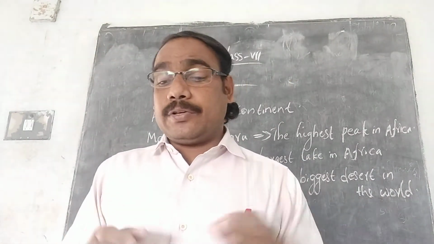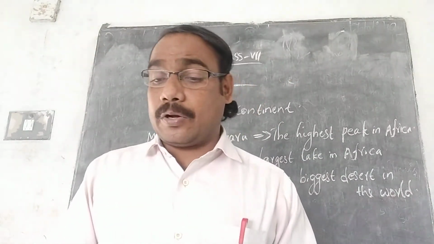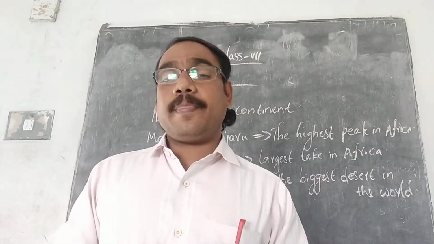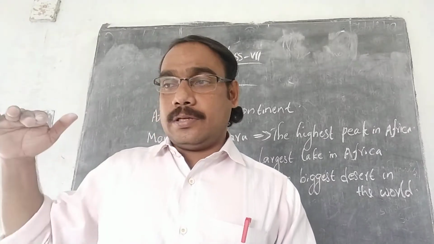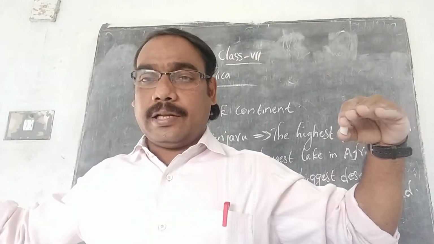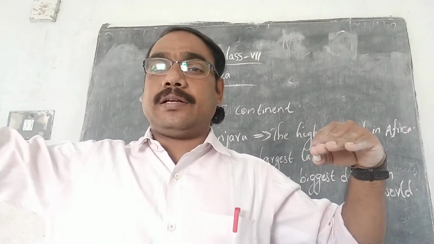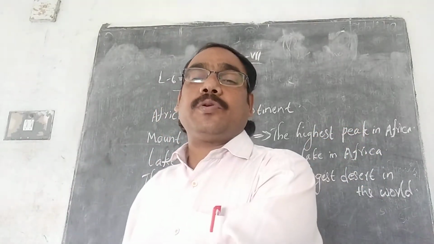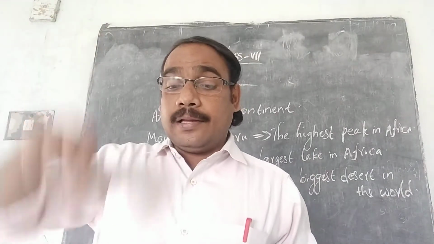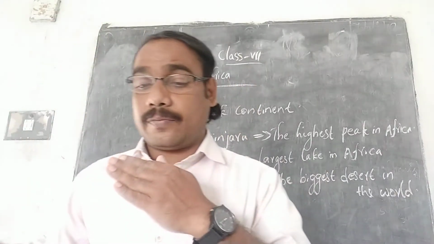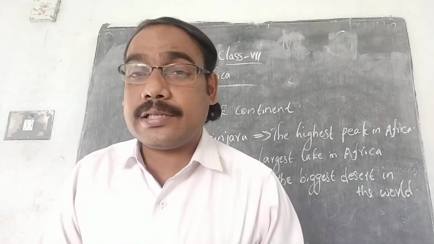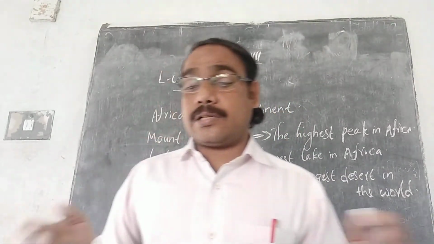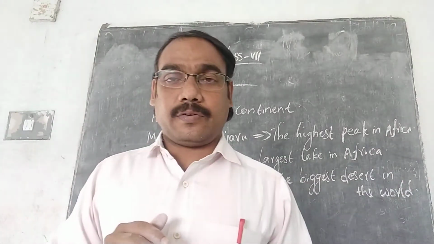The zone between the Tropic of Cancer and the Tropic of Capricorn is known as the tropic zone. Is it clear? Tropic zone means the equator at 0 degree latitude, the equator's upside up to 23.5 degree north, and the equator's downside up to 23.5 degrees south. This region between the Tropic of Cancer and Tropic of Capricorn is known as the tropic region. A large part of Africa on both sides of the equator receives heavy rainfall.